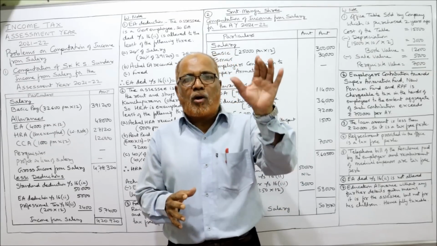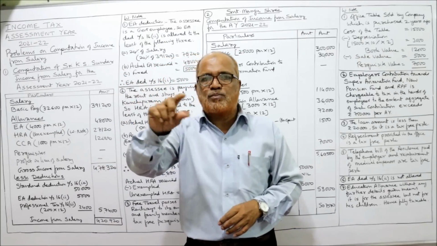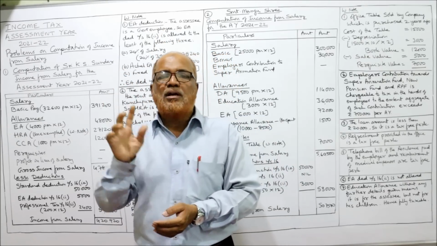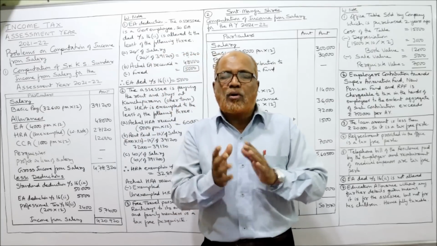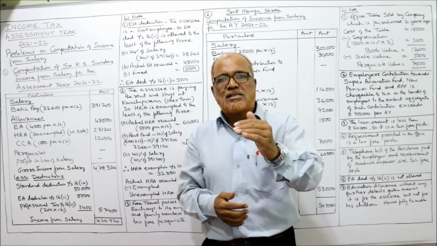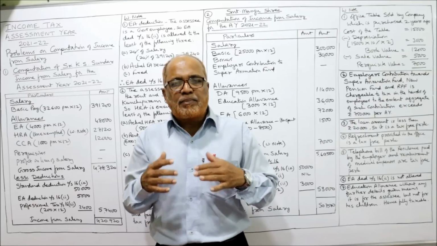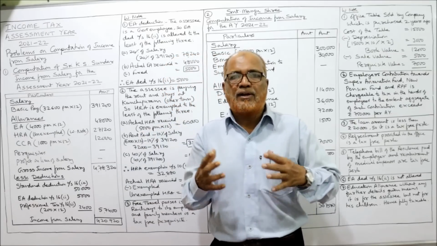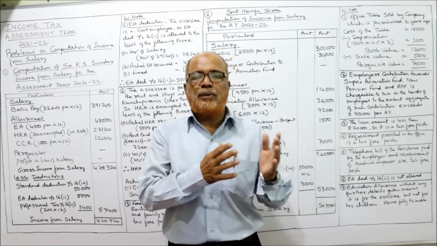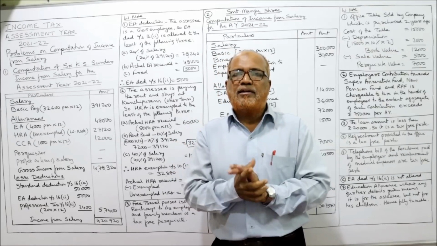I've explained the components of salary income, that is salary, allowances, perquisites, profit in lieu of salary. Then you add up these four components, you'll get gross income from salary. From gross income from salary, deductions are given under section 16(1a), 16(2), 16(3). Then you'll get income from salary. Then I explained about provident fund, what are the different types of provident fund: SPF, RPF, URPF, PPF. All these things I have explained in detail.